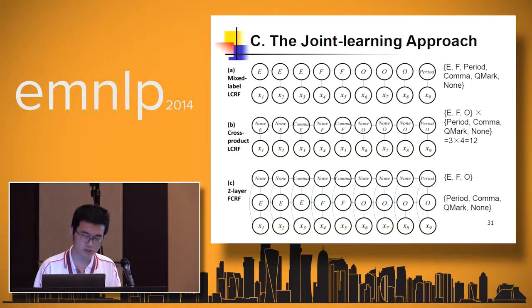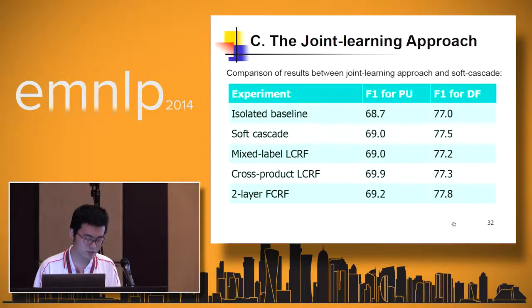You need to take a look at both the F1 on PU and the DF. The performance balance between DF and PU is slightly different between cross-product LCRF and the two-layer FCRF, but their overall performance difference is not statistically significant.